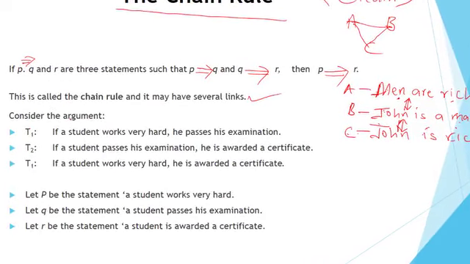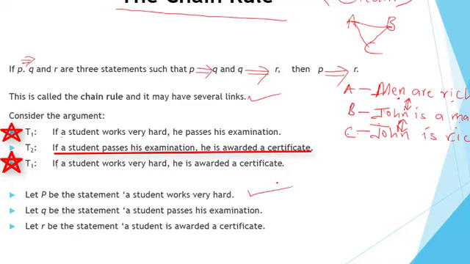For example, consider the argument. If a student works very hard, he passes his examination. If a student passes his examination, he is awarded a certificate. So, if a student works very hard, he is awarded a certificate. Now look at this. Let P be the statement, a student works very hard. That's number one. The second one is, a student passes his examination, another statement. Then, a student is awarded a certificate. Now we have three different statements, and I want us to link them together.